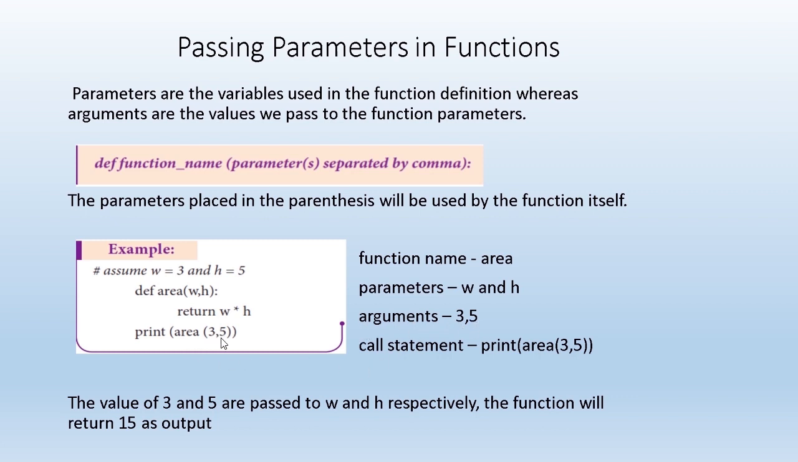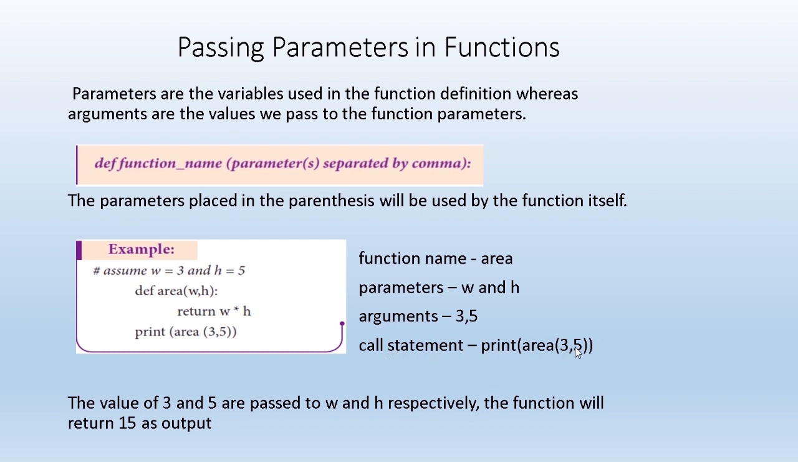And this entire statement, print area(3, 5), is called the call statement. Once again, the function name is area, and the parameters are the variables defined in the function, that is w and h. The arguments are the values passed to the parameters, that is 3 and 5. In simple terms, the values given in the call statement are called the arguments.